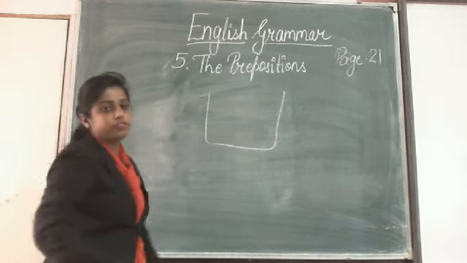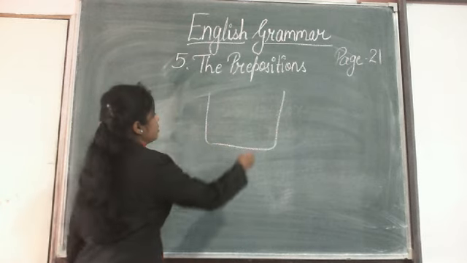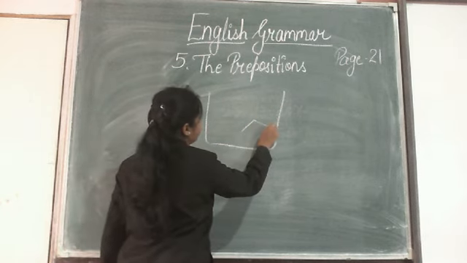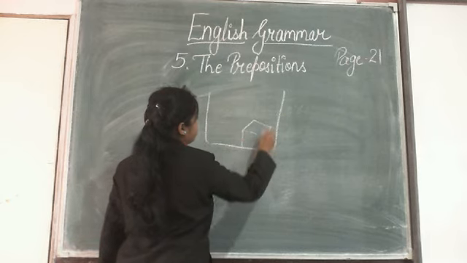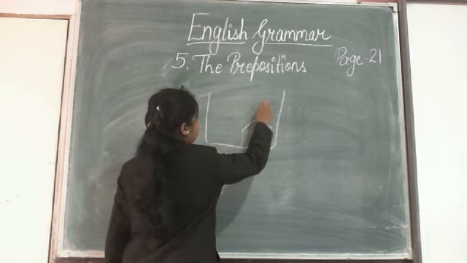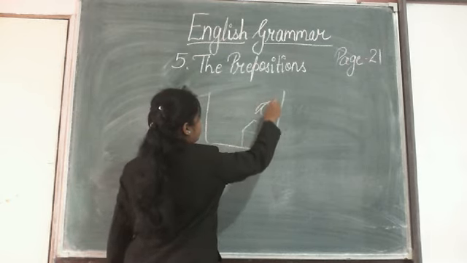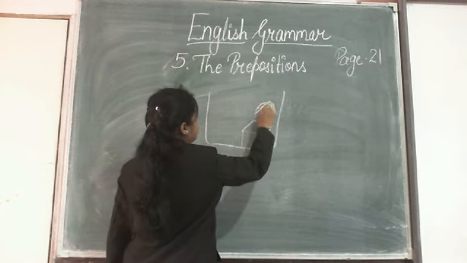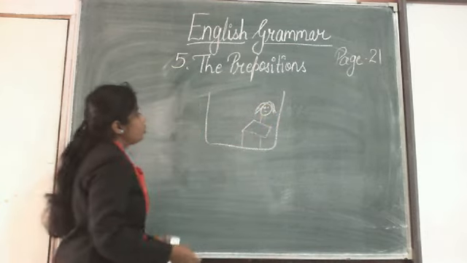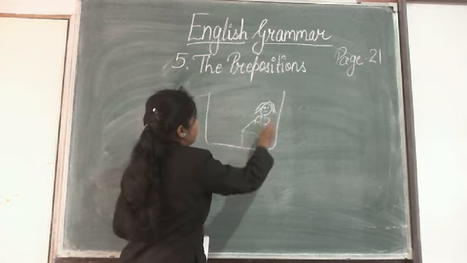Suppose this is a room. Okay, there is a girl sitting in the room, near the table.